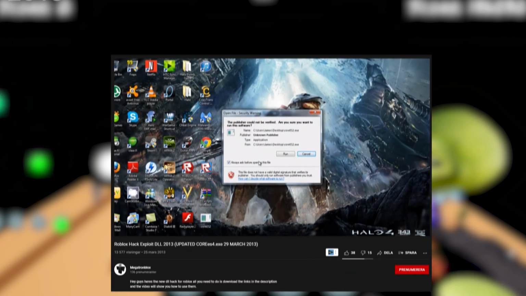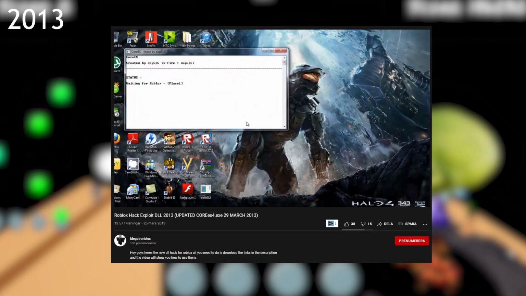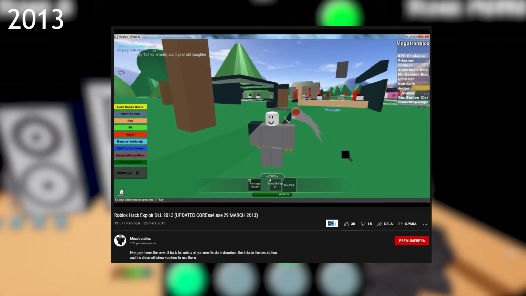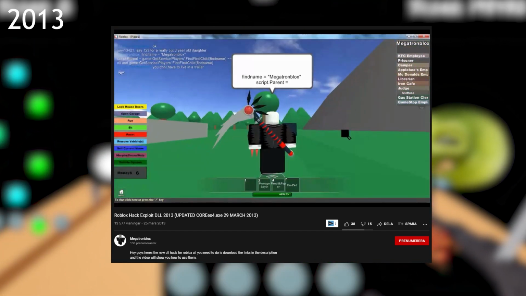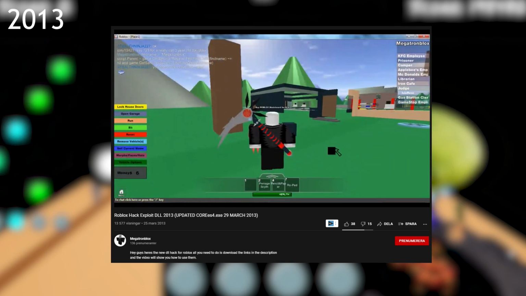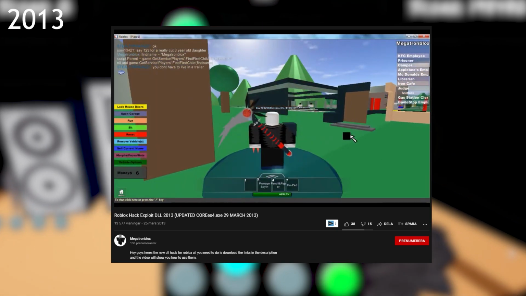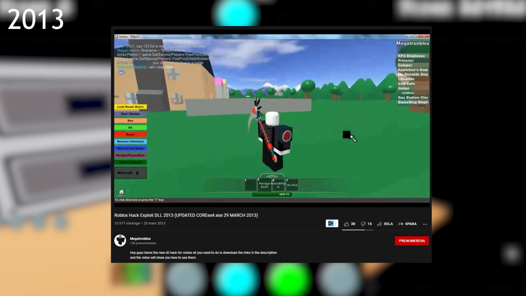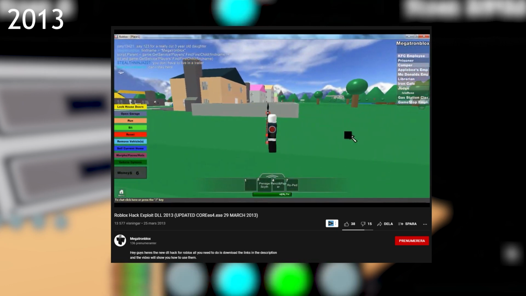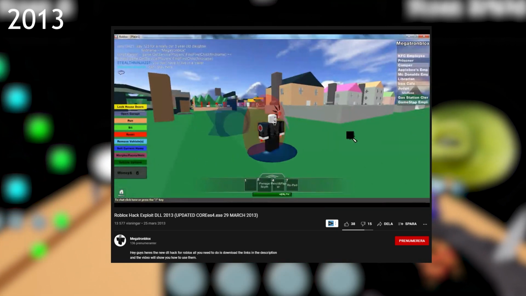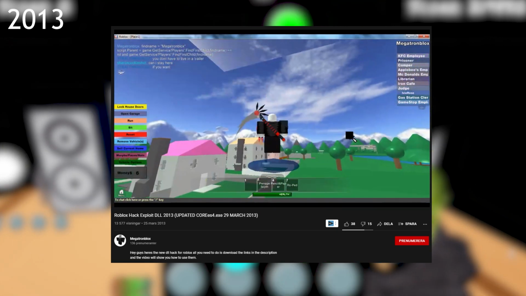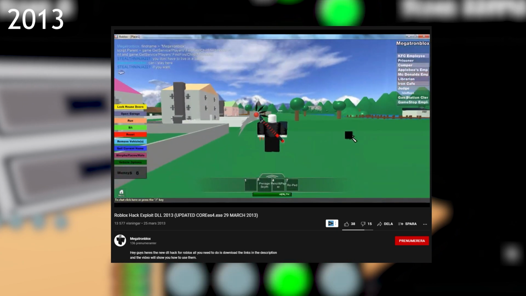Now in 2013, we can see very early footage of what seems to be a program fully dedicated to be used with the Roblox program and not something that can be used with other programs such as Cheat Engine. This means better compatibility and far more possibilities regarding what you can do. This exploit lets you type scripts in the chat to execute them, and as you can see, they are more advanced now, as they can achieve more than just changing a game value like the other exploits did.